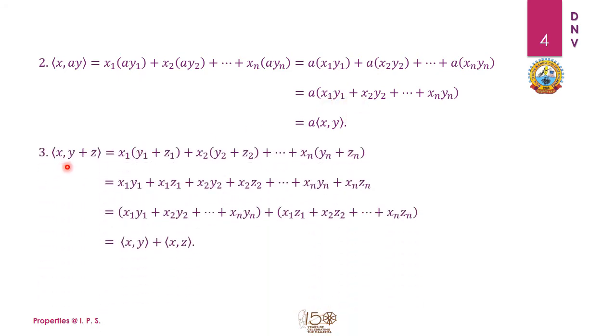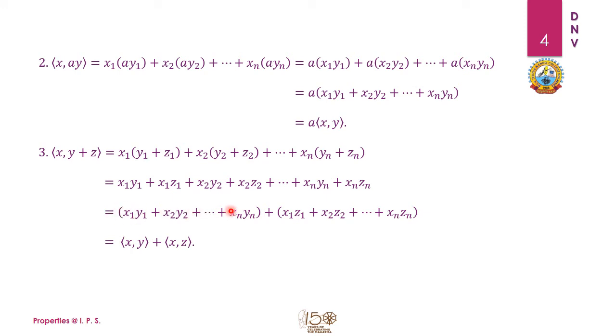Next we take the distributive property of the inner product (x, y plus z). If I expand this inner product, I can write x1 (y1 plus z1) up to xn (yn plus zn). So if I use the distributive property of real numbers, I can write x1 y1 plus x1 z1, x2 y2 plus x2 z2, and xn yn plus xn zn. I collect the like terms of xy and xz and put them in the bracket or parenthesis, whatever we call.